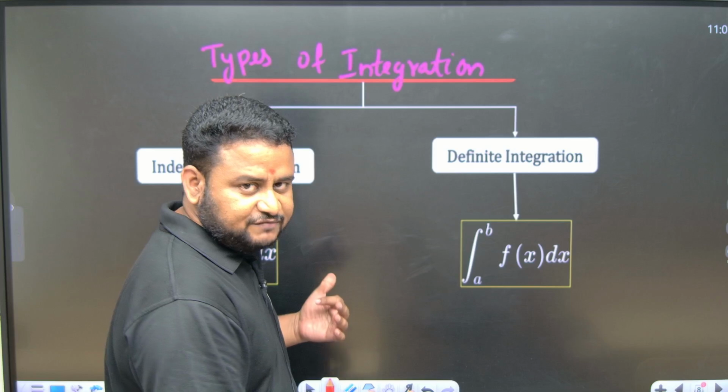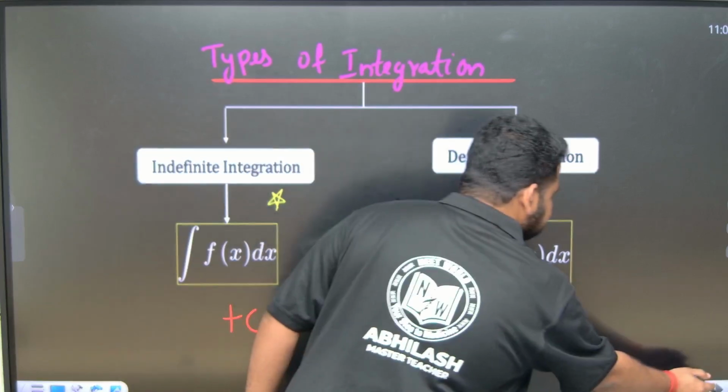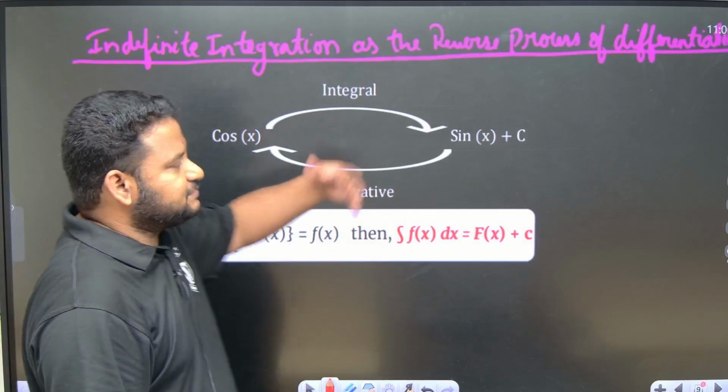But when it comes to indefinite integration, definitely you have to put what? Constant of integration. So now let us understand what we mean by constant of integration. See here, indefinite integration is the reverse process of differentiation.